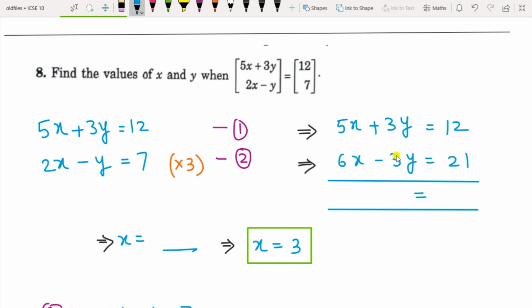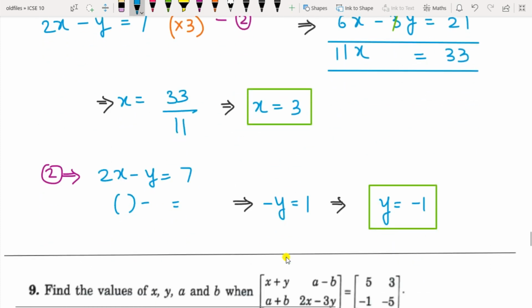Now you can see the same element with the opposite sign will get cancelled. So therefore you have to add here. 6 plus 5 is 11x, and this will be 33. So x will be equal to 33 by 11, that is x equals 3.